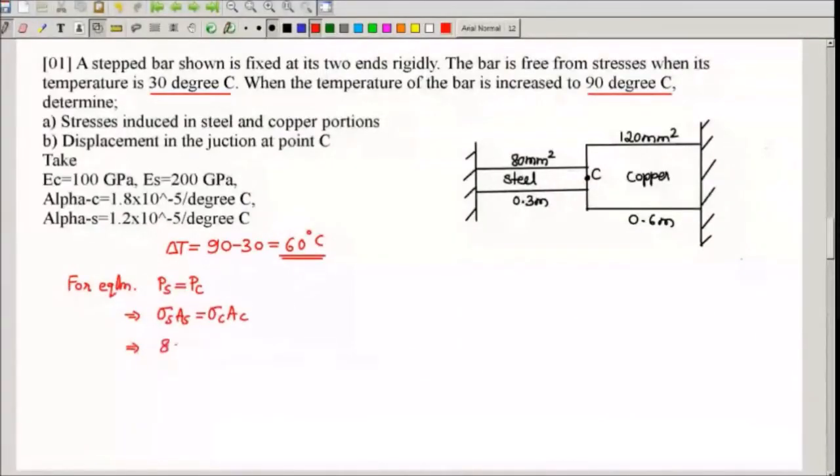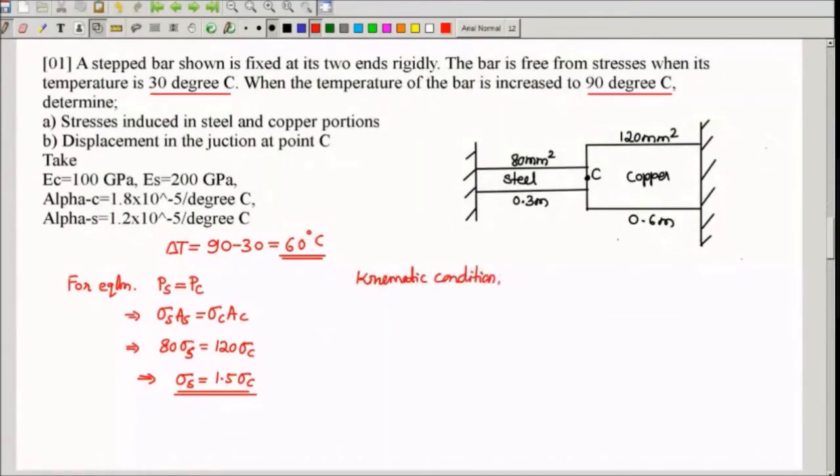So 80 into sigma S is equal to 120 sigma C, or I can write sigma S as 120 by 80, which is 1.5 sigma C. So I got one of the equations. This is based on the equilibrium. And I can also use the kinematic condition.